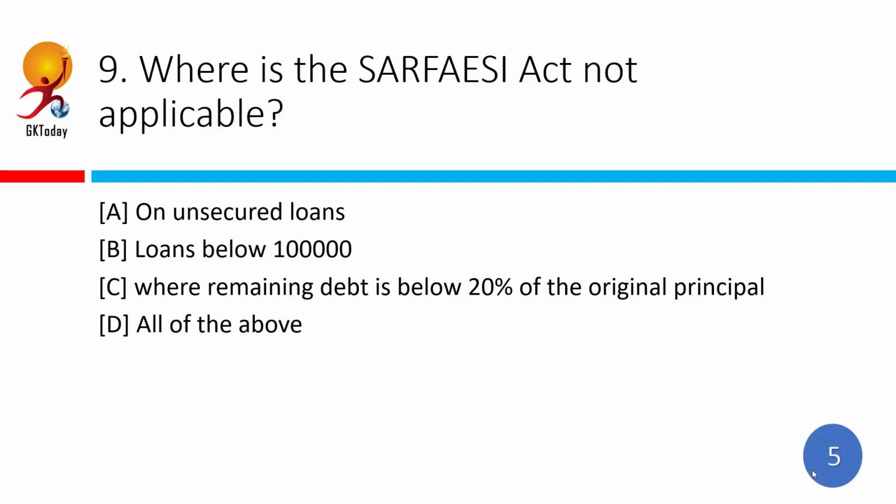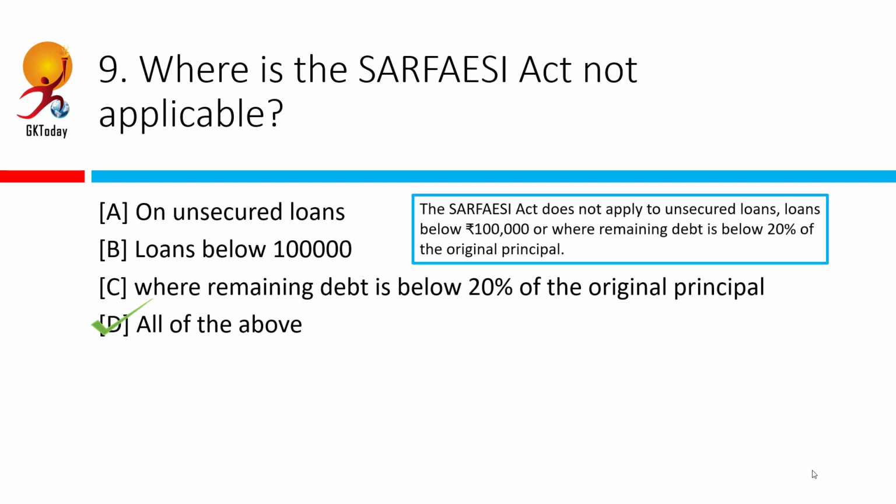Where is the SARFAESI Act not applicable? We have just discussed this. So in which all cases is this Act applicable? They are applicable on secured loans alone, which means not on unsecured loans. They are applicable to loans above 1 lakh only, which means it is not applicable to loans below 1 lakh. And they are applicable to loans where the remaining debt is more than 20% of the original principal, which means option C is also out. And the question was, where is it not applicable, which means it's not applicable in any of the above. So option D is the correct answer.